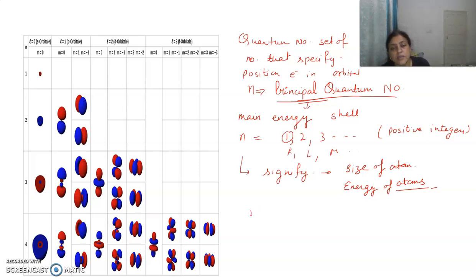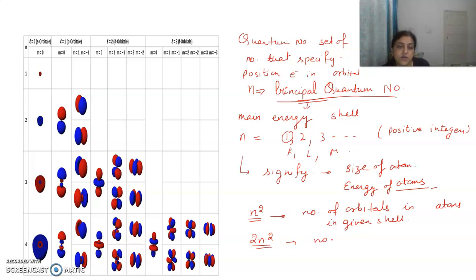Then n square gives the number of orbitals in a given shell, and 2n square, if you remember, gives the number of electrons in a given shell.